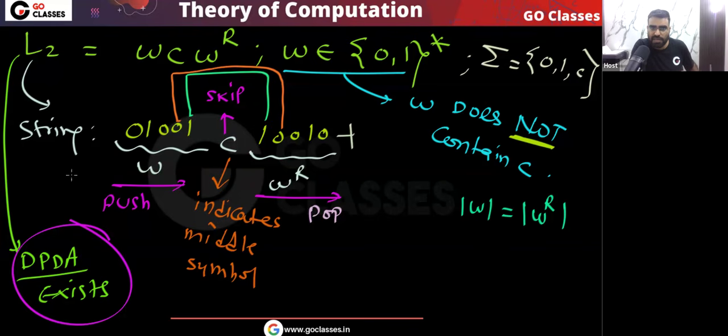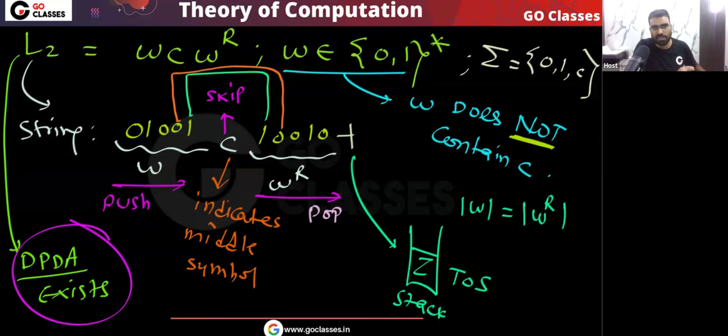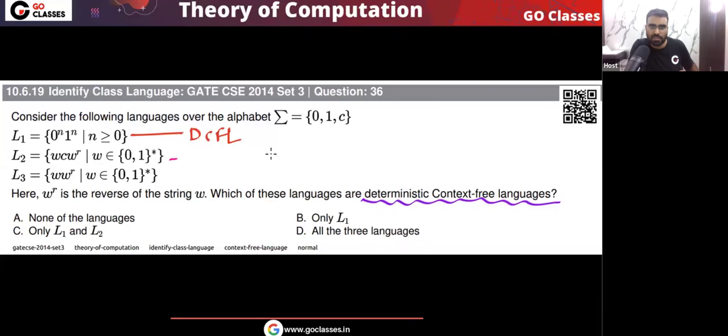And then when the end marker comes, in the DPDA we have the end marker facility. So when this end marker comes, what should happen? Your top of the stack must have Z. Yes or no? This should be there in your stack memory. Then this string will be accepted. Otherwise, this string will be rejected. So for this language we have a DPDA, so this language is DCFL. Is this clear? This language L2 is also DCFL.